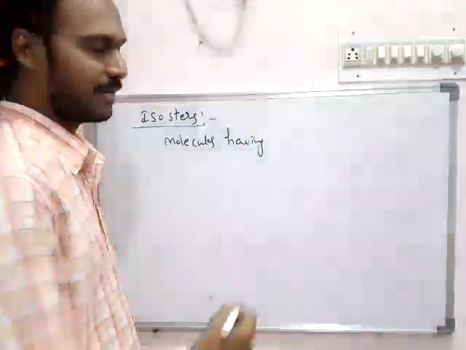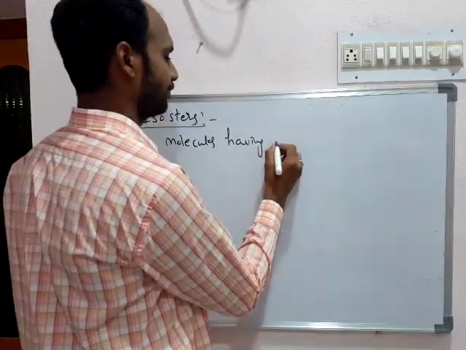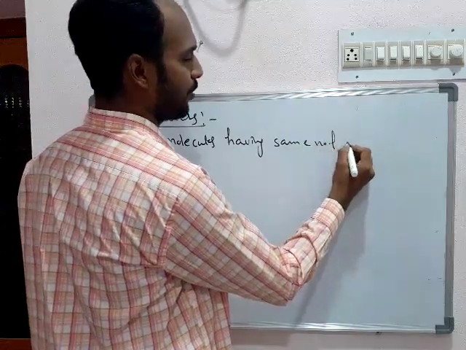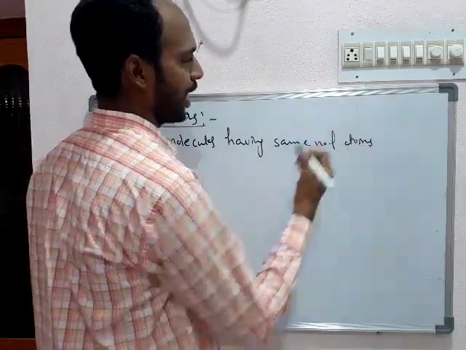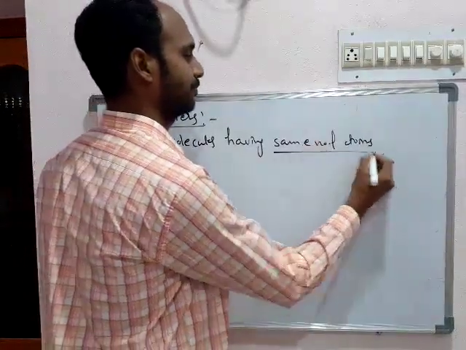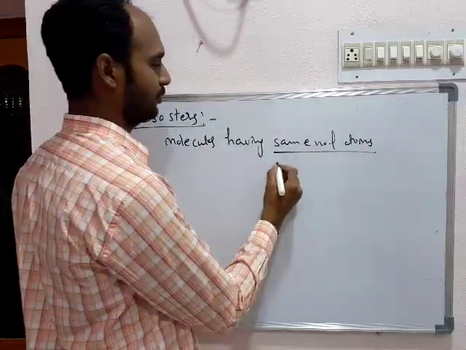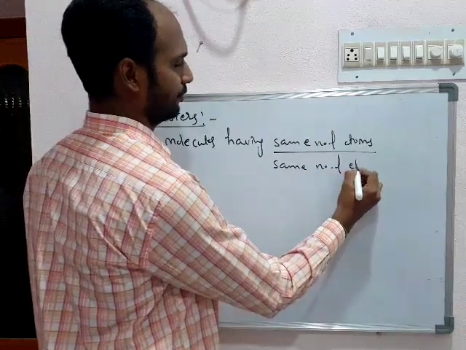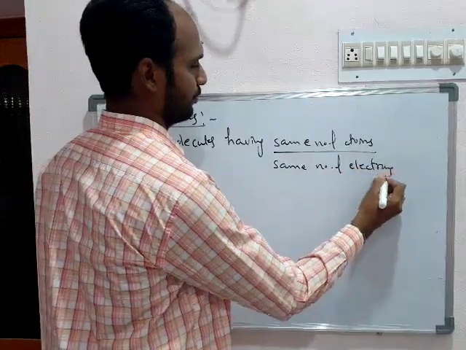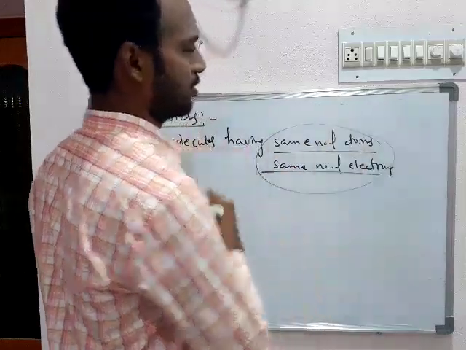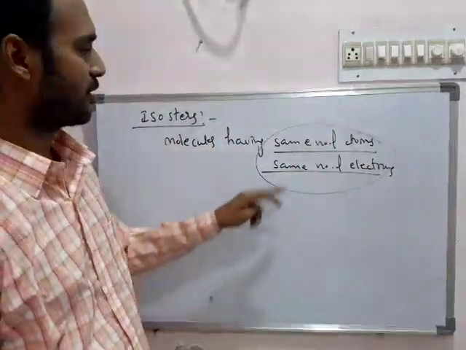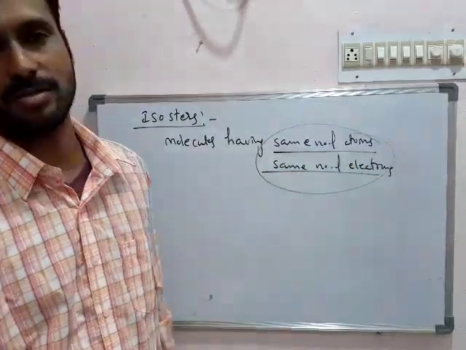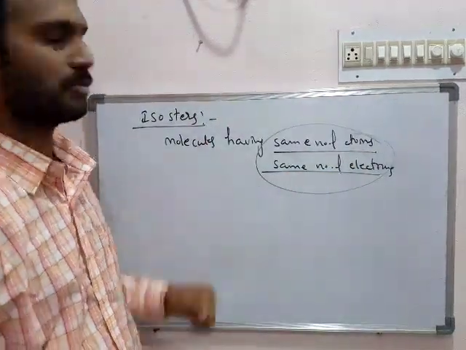The molecules having the same number of atoms and also the same number of electrons. So the group of molecules which have the same number of atoms and the same number of electrons are known as isotopes.